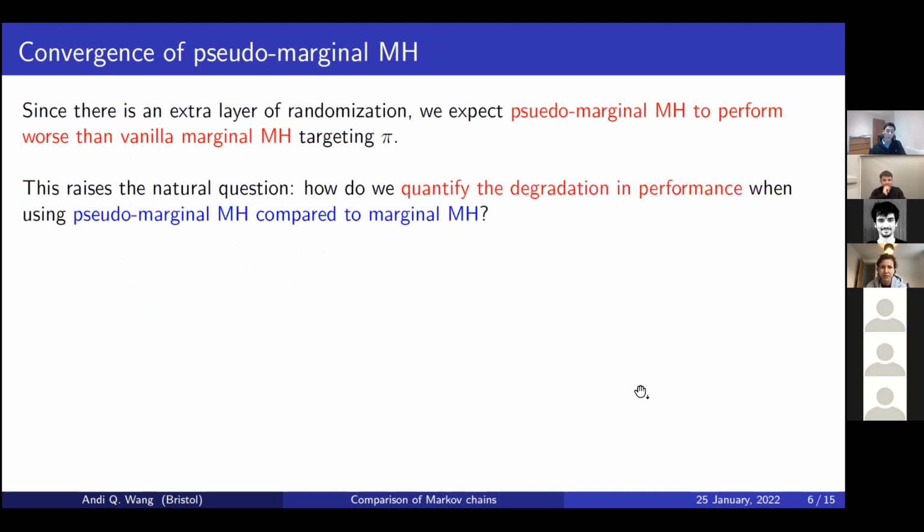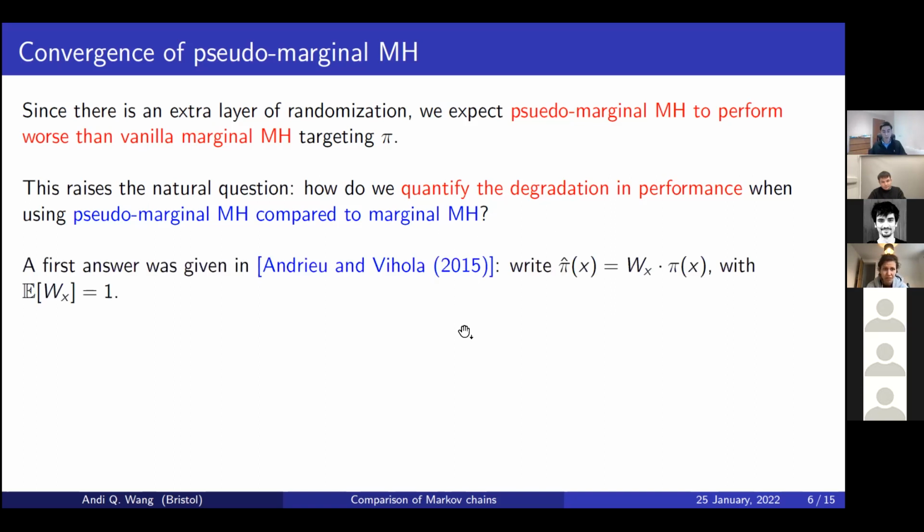And so a really natural question you could ask is, how do you quantify the loss in performance when you use the pseudo-marginal chain with an unbiased estimator as opposed to the original one? Right, and of course, unbiased estimators come in all shapes and sizes. You can have a very good unbiased estimator that has a very low variance, which is practically pi of x itself, or you can have a horrendous unbiased estimator with a really fat tail out at infinity, with a huge variance. You'd intuitively expect that to be much less good.